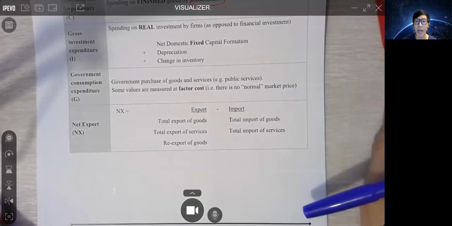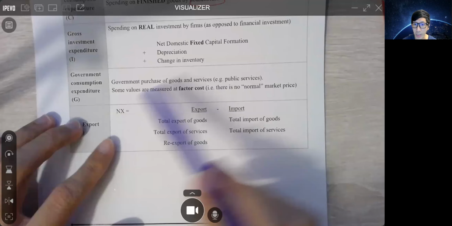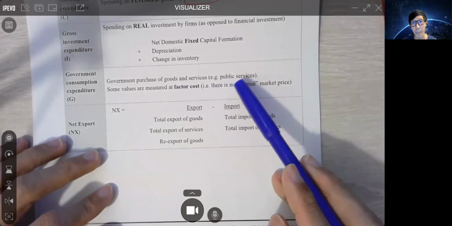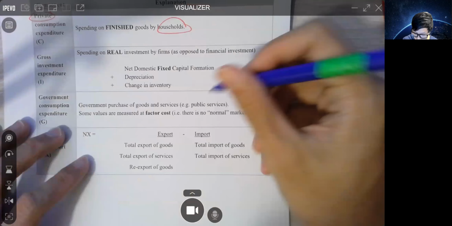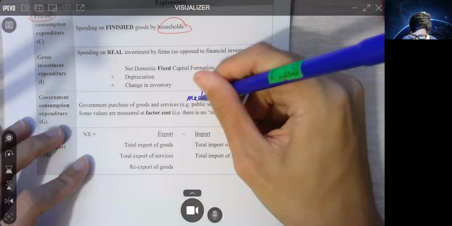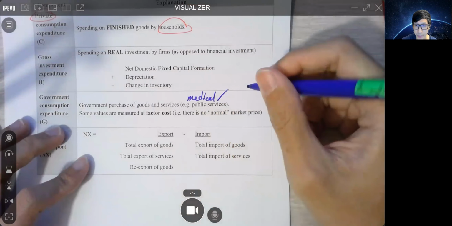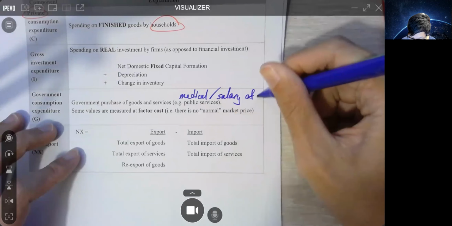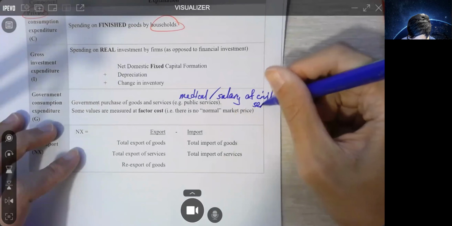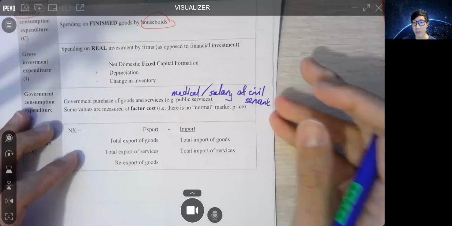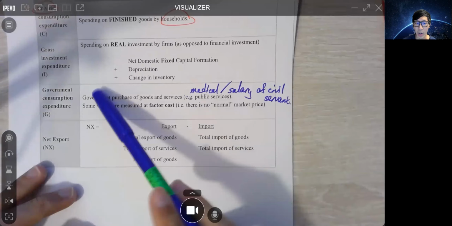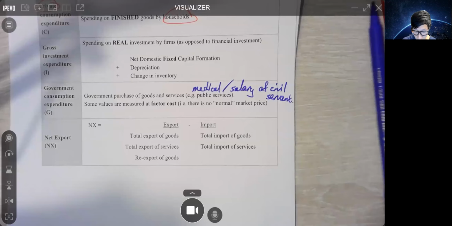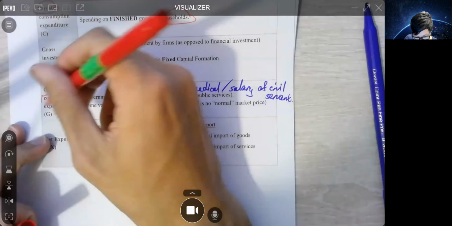Government consumption expenditure. We are talking about government purchase of goods and services, for example public services. Here, let's say the medical expenses, and sometimes the salary of civil servants. 原來嗰啲公務員嘅人工, all of these would be on government consumption expenditure. But be very careful. We are talking about consumption expenditure.